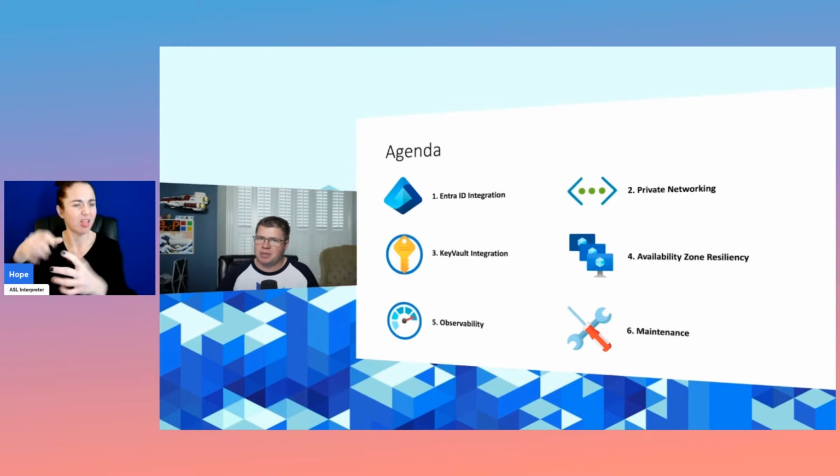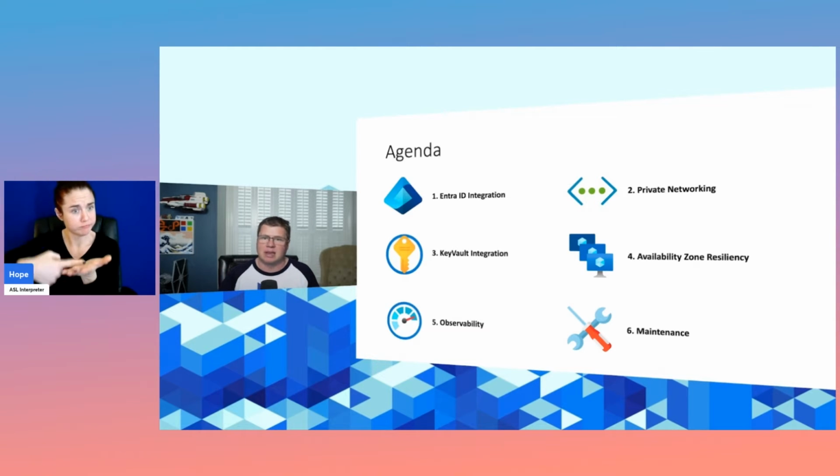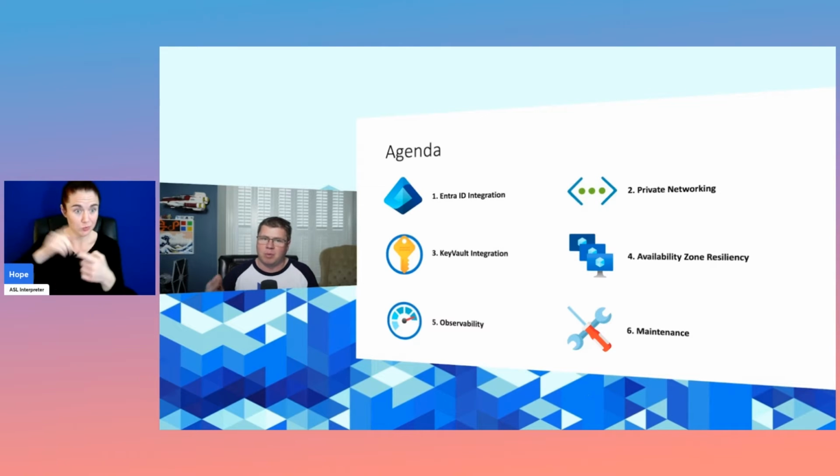Now, the agenda for today. Bear with me, I only have 30 minutes, so there's only so much that I can tackle within that time period. But the most important things that I thought we should talk about today are these 6 items. There's plenty of others out there that we could really get into, and I encourage you to check out my code on GitHub to see all of the different configurations and see the whole end-to-end CI/CD pipeline. But what we're going to focus on today are these 6 things.